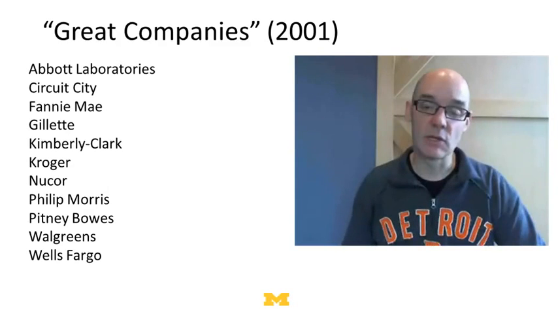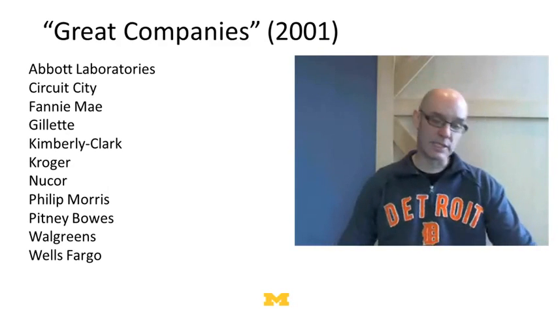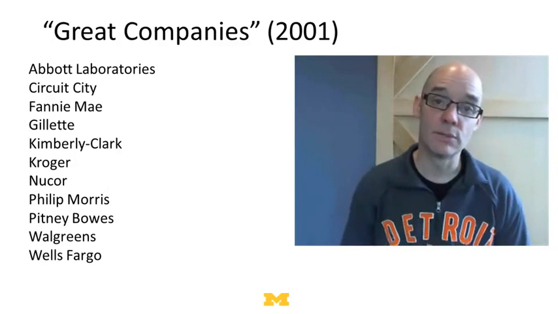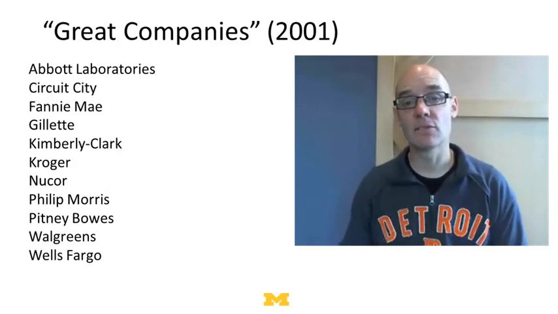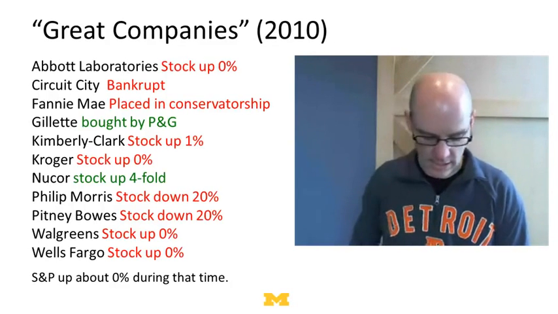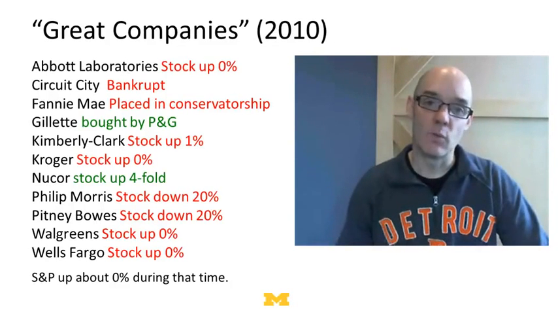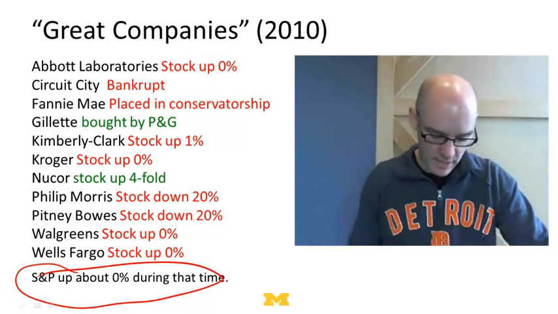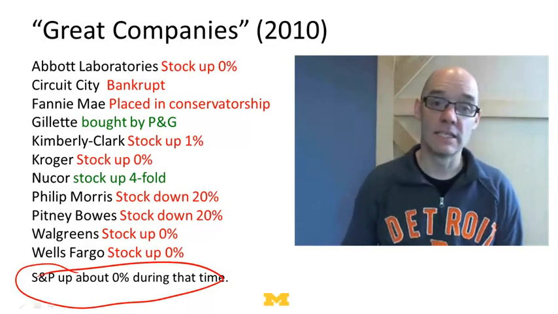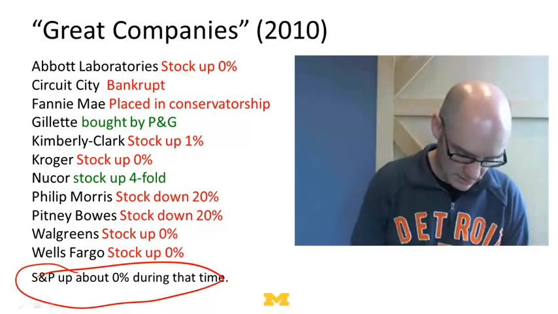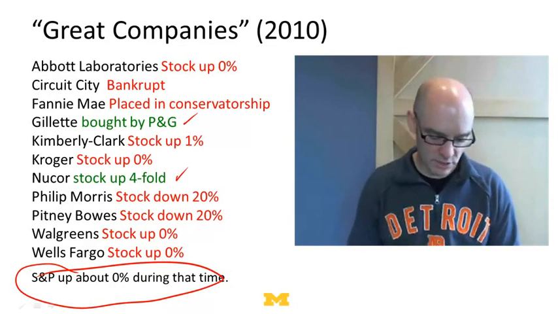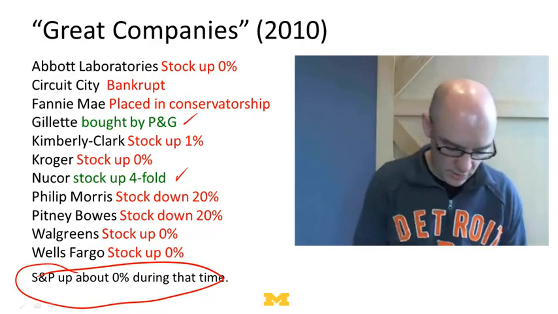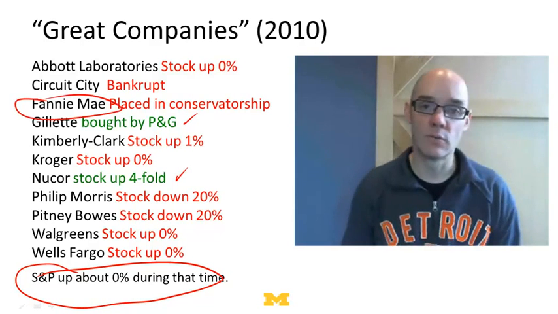Now here's the list of the great companies in 2001. Places like Abbott Laboratories, Circuit City, Kroger, Philip Morris, Pitney Bowes. We can then ask, how did those companies do over the next decade? And here's the answer. Not very well. The S&P 500 went up 0% during that time. The ones in red are the companies that didn't do very well. Only two companies did well: Gillette, which was bought by P&G, and Nucor, whose stock went up fourfold. But many others didn't do well at all, including Fannie Mae, which went into receivership.